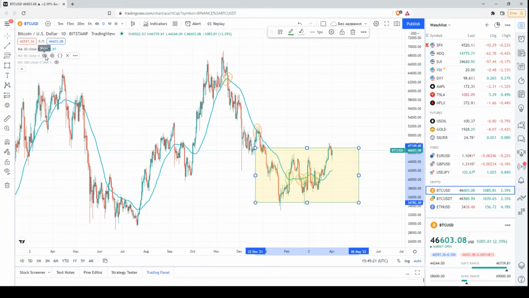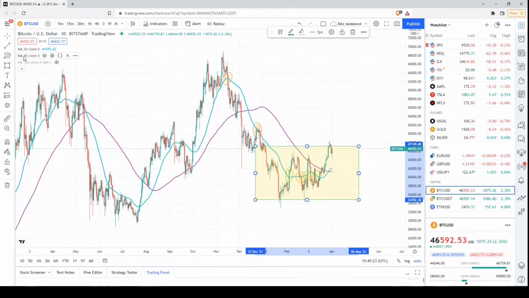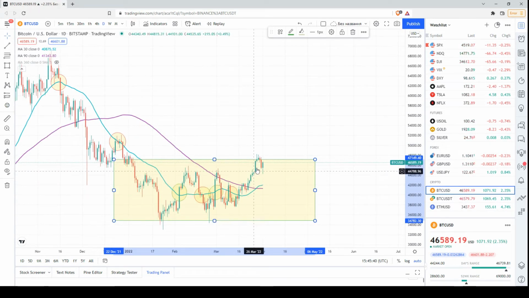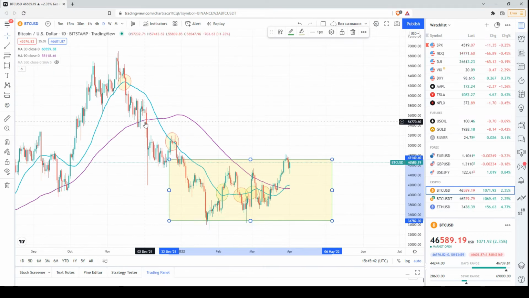Moreover, if we add the 3-month moving average, or 90-day moving average, or for the period of 1 quarter, we had a bearish signal here when the price dropped below this moving average. Also, when the 30-day moving average dropped below the 90-day moving average, we had this bearish moving average crossover. But now the price is above, for the very first time since then, the purple moving average, the 3-month or 1 quarter moving average.